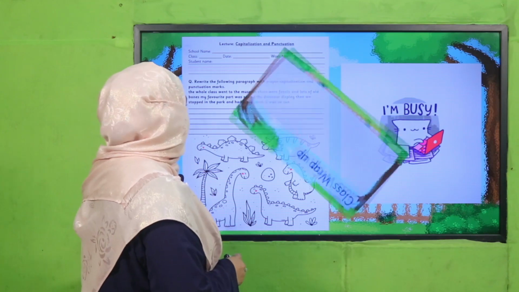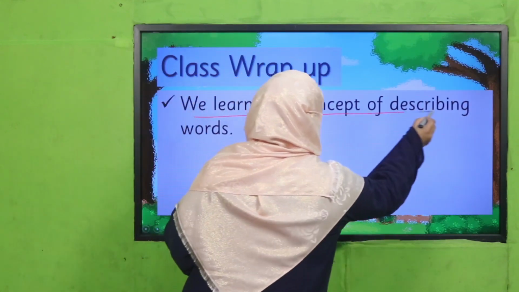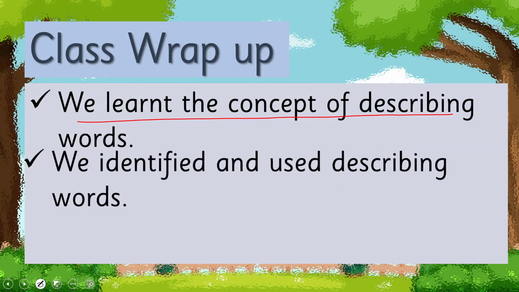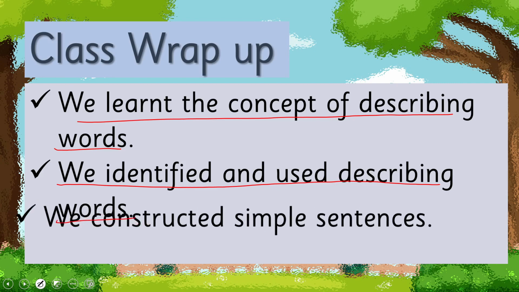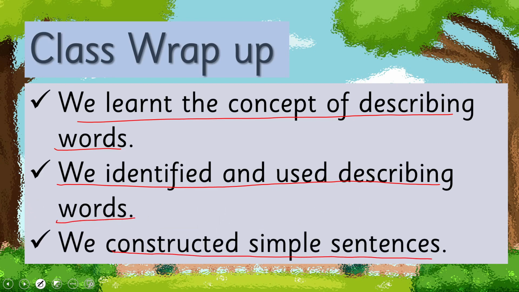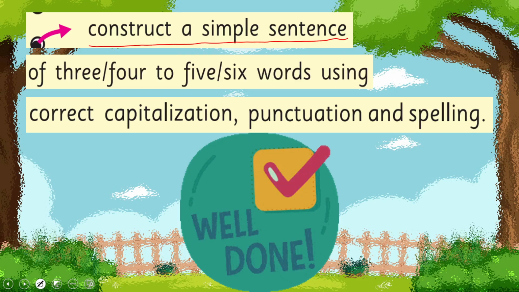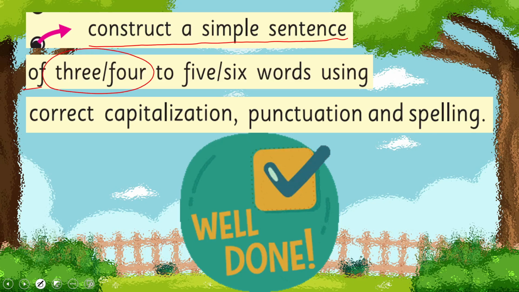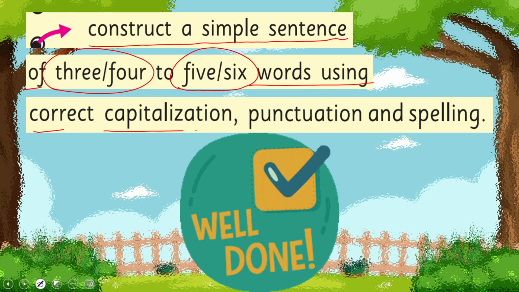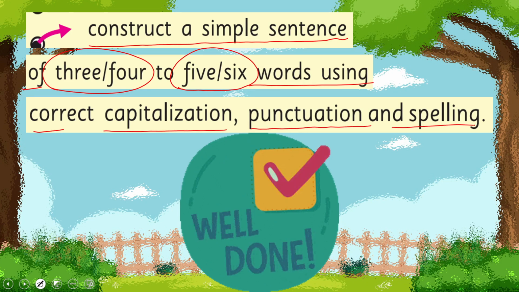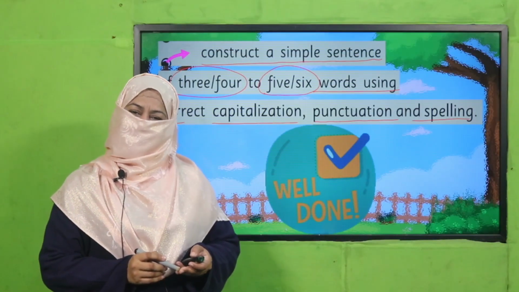So what have we learned today? We learned the concept of describing words, we identified and used describing words, and we constructed simple sentences. So we achieved our SLO to construct a simple sentence of 3 or 4 to 5 and 6 words using correct capitalization, punctuation, and spellings. Are we done with it? Yes, so that's it for today.